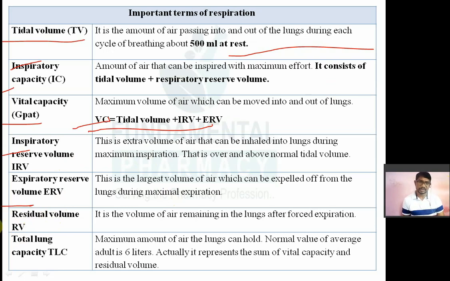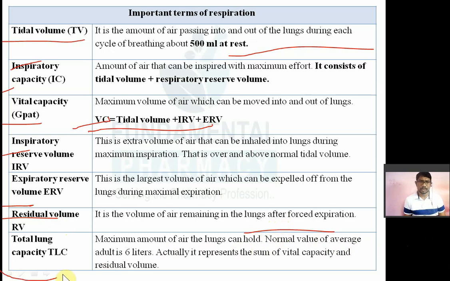Now, what is meant by residual volume? It is the volume of air remaining in the lungs after forceful expiration. Even after you forcefully exhale, some amount of air remains in your lungs. So that is the residual volume, the amount of air remaining in the lungs after forceful expiration.